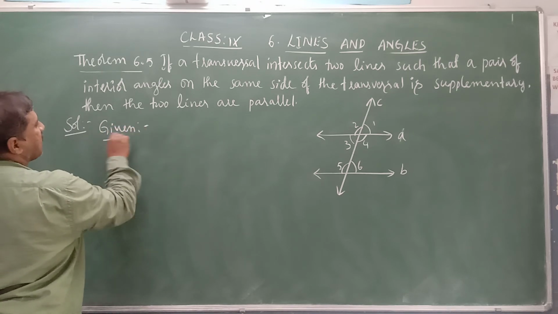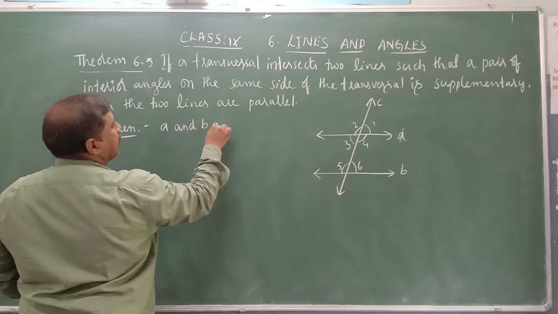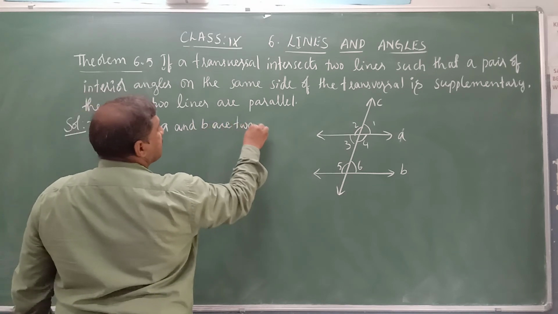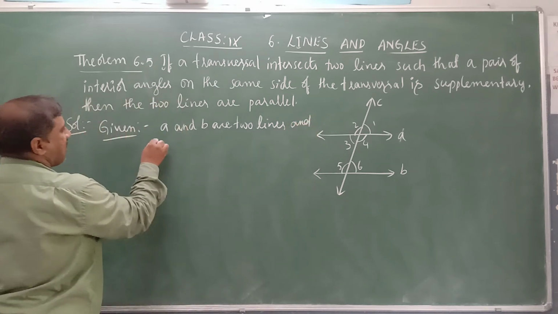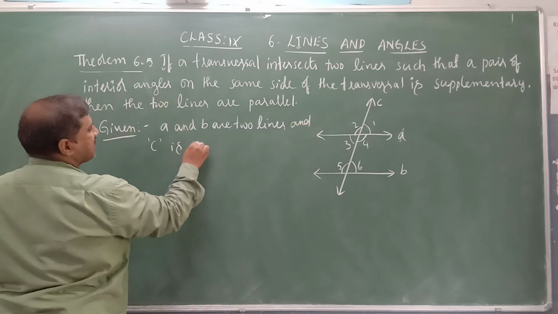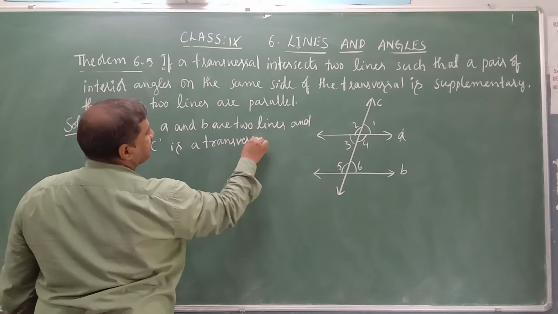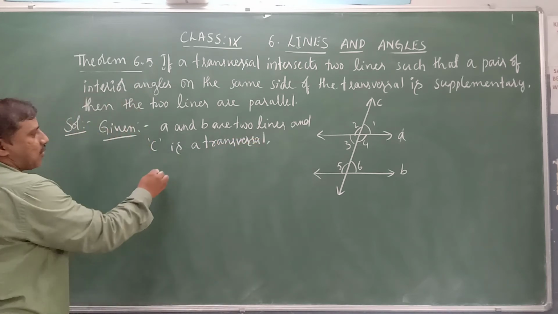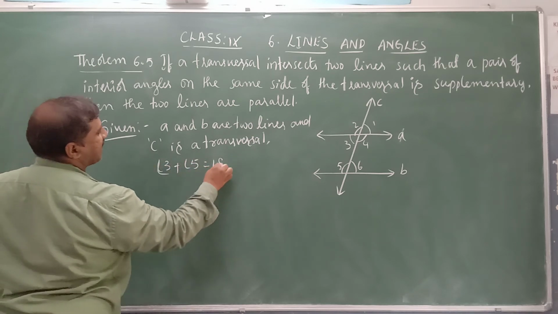Yes, what is given for this theorem? A and B are two lines, just two lines, and C is a transversal, and also angle 3 plus angle 5 is equal to 180 degrees.